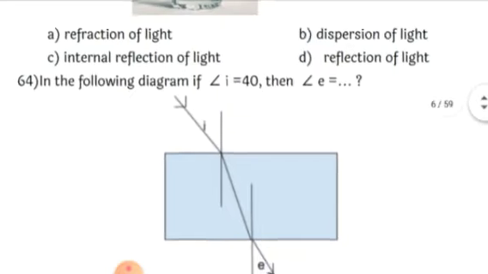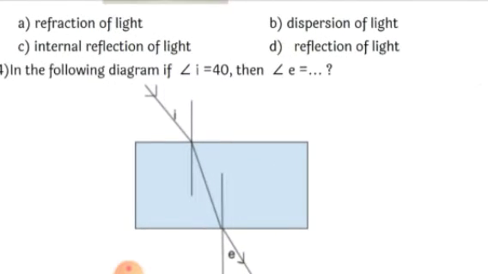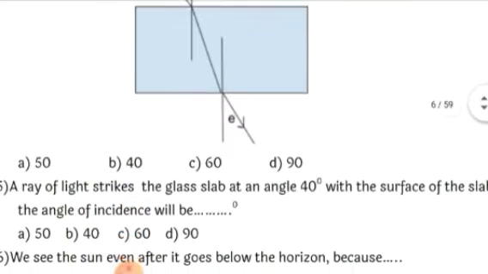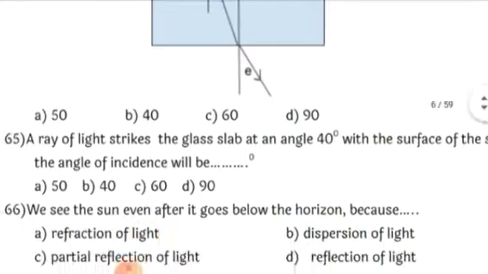Then in the following diagram, if I is 40 degree, then E is dash. Now I have already explained to you when we were doing this experiment that the angle of incidence is always equal to angle of emergence, and we have also proved this by doing the experiment so many times. So here the correct option is angle E will also be equal to 40 degrees. So the correct option is B.